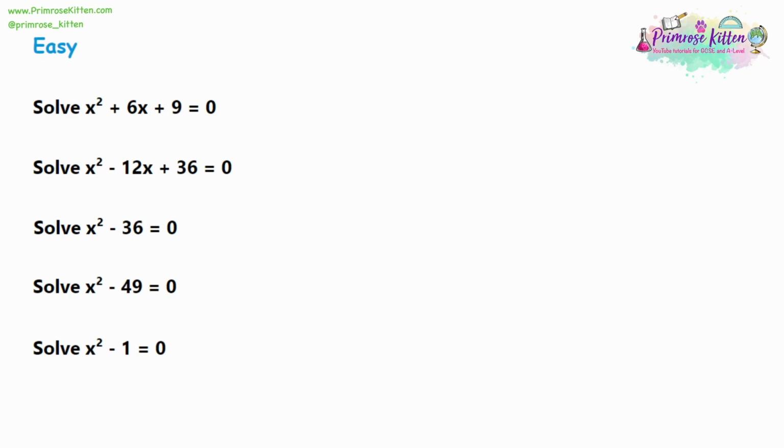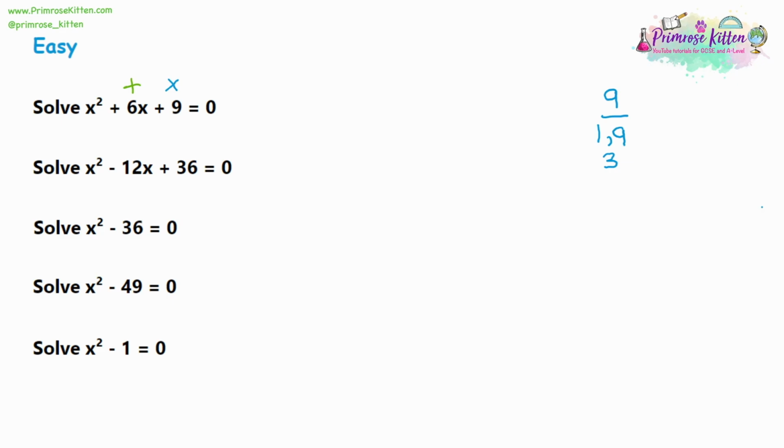We need two numbers which multiply together to make 9, but they add together to make 6. And the way to do that is to look at the factors of the number you're multiplying. So for 9, let's do a little bit of working out. We're going to write a list of factors for 9, and the way to generate it is to divide it by every number. So 9 divided by 1 gives us 9. 9 divided by 2 doesn't give us a whole number, so we'll skip that. 9 divided by 3 gives us 3. And when we repeat a number, we just get 3 twice there, 3 times 3 is 9, then we can finish our factor list. So we know there are 3 factors for 9.